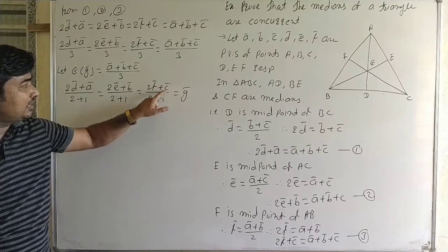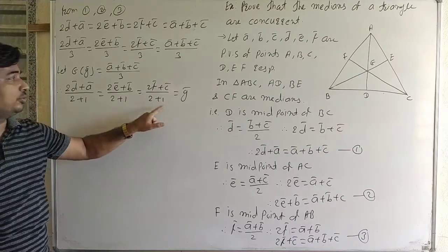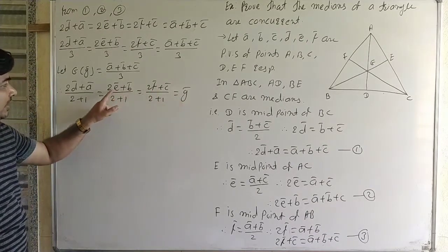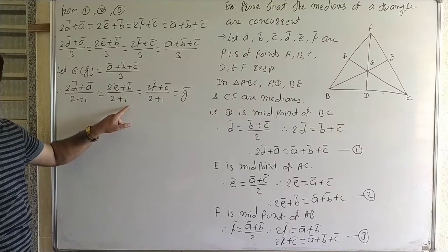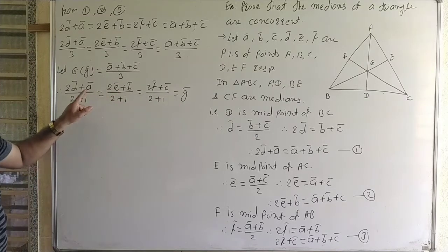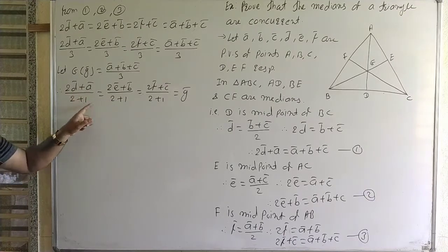Point G divides CF internally in the ratio 2:1. Point G divides BE internally in the ratio 2:1. Point G divides AD internally in the ratio 2:1.